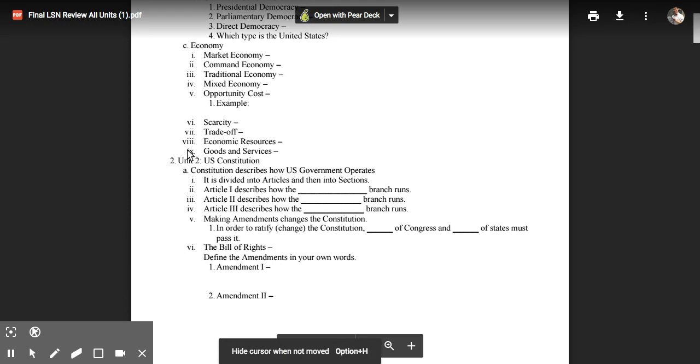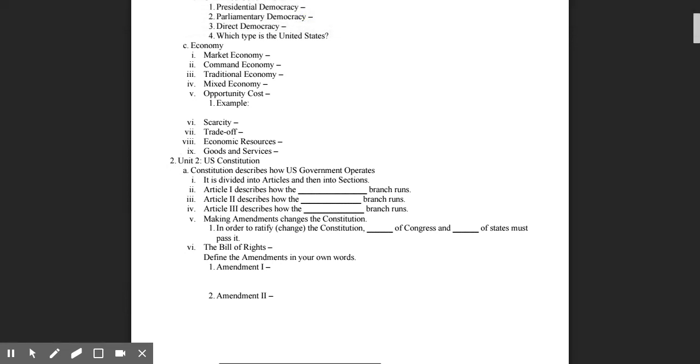The last one is goods and services. Essentially, goods are anything that you can buy and own, like a phone, a marker, a television, a computer, a car, food. Services are things that you pay other people to do for you. Doctors, lawyers, teachers, and mechanics all provide services.